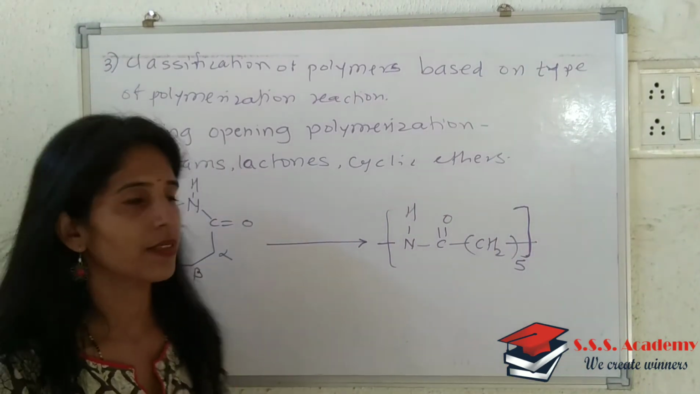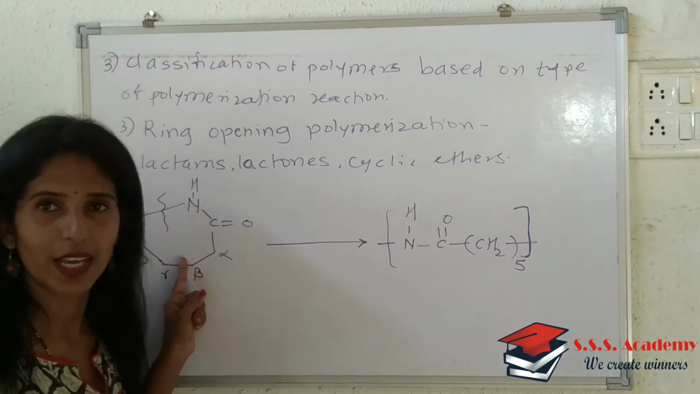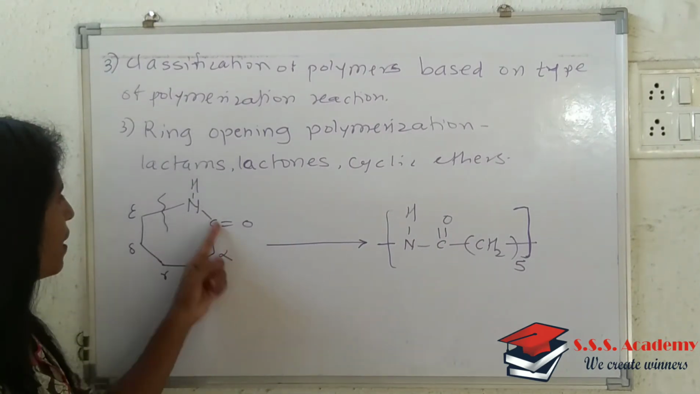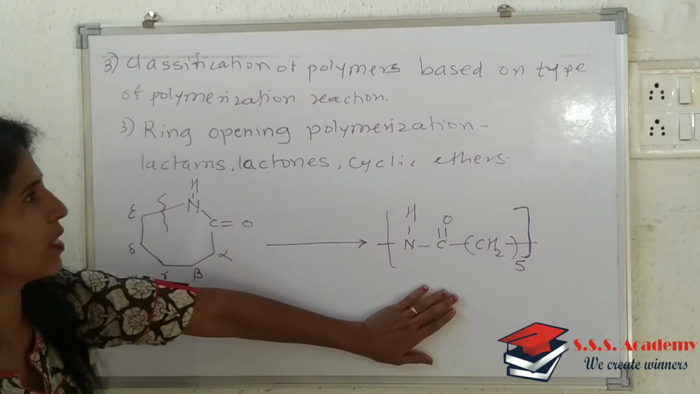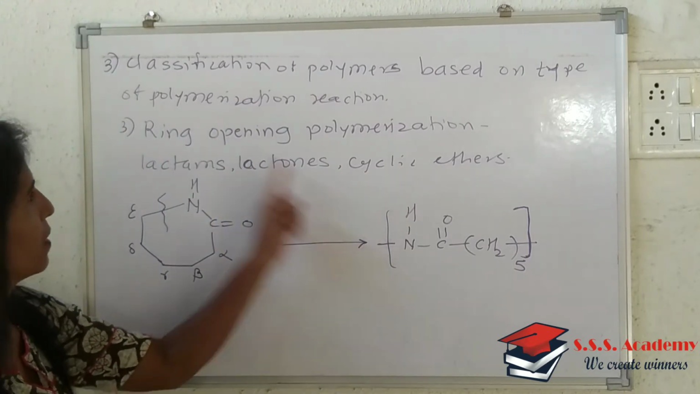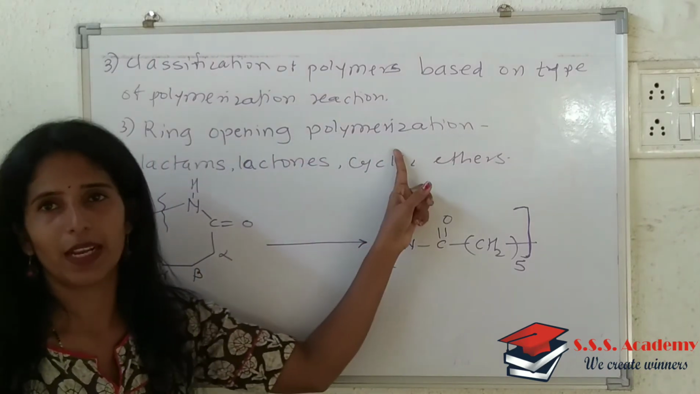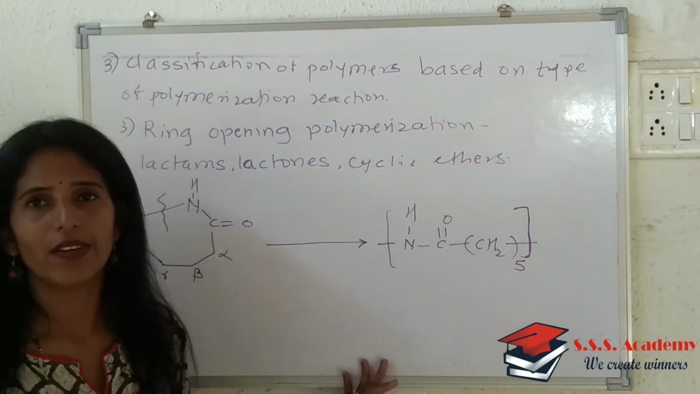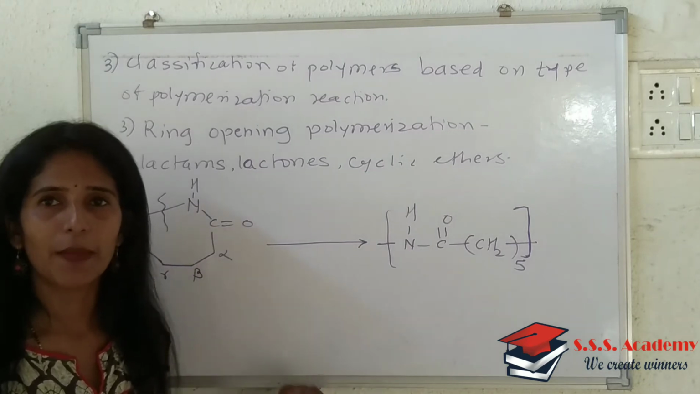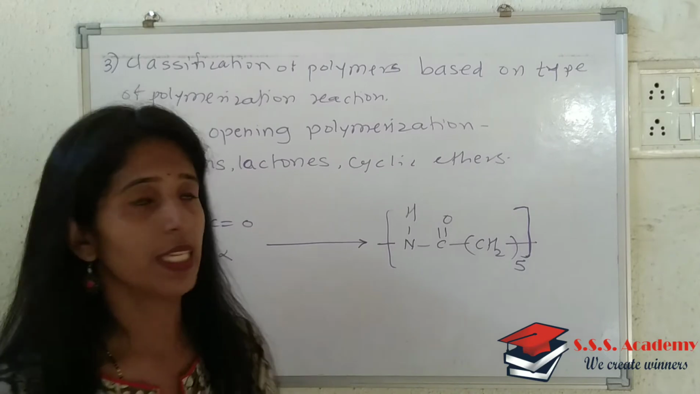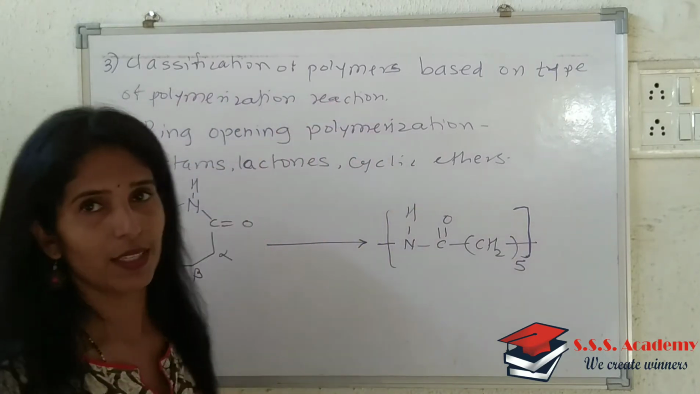So in this case, whatever the starting compound we have taken, it's cyclic in nature, it undergoes breaking, and therefore the ring gets open, and that's why it results in the formation of a polymer. Since the ring gets open, it is called ring opening polymerization. Is it clear? So that refers to the third type, which comes under the classification of polymers based on the type of polymerization reaction.